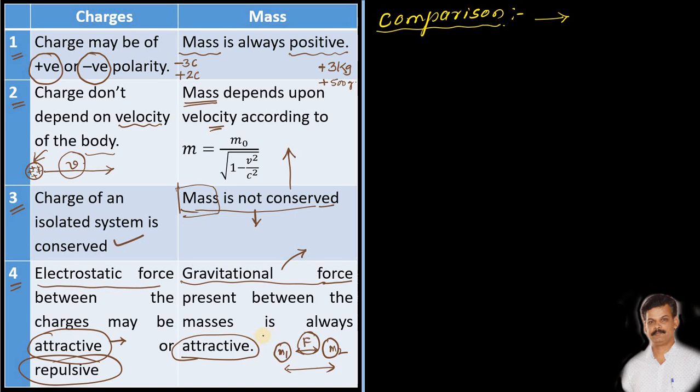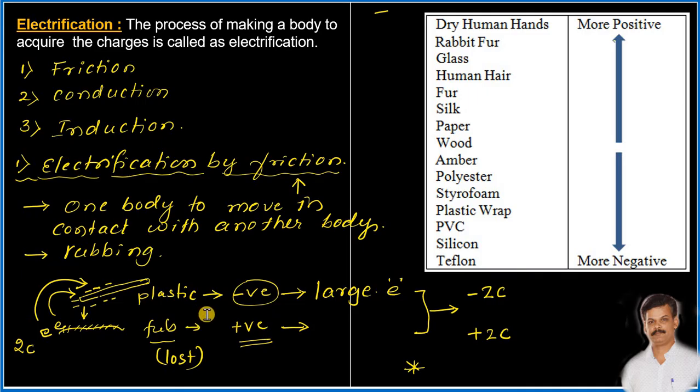Okay, so like this we make the discussion of the difference between charge and mass. Let us have a brief revision of what we have studied today. In this class we studied the definition of electrification. What do you mean by electrification? Then what are the different methods of electrification? They are friction, conduction and induction. In the first method, electrification by friction, the two objects acquire different types of charges due to the transfer of electrons from one object to another.